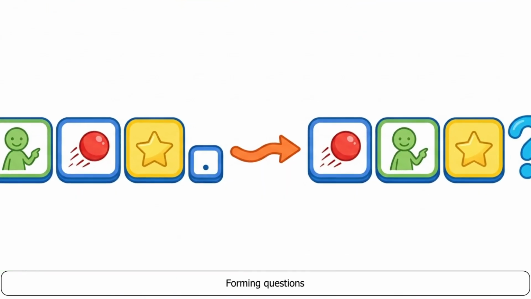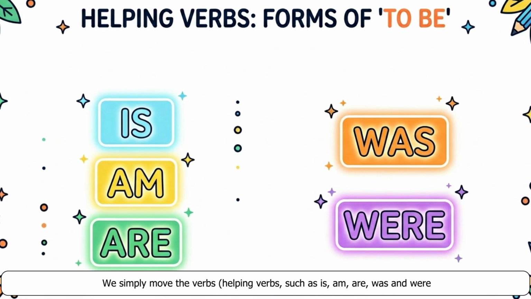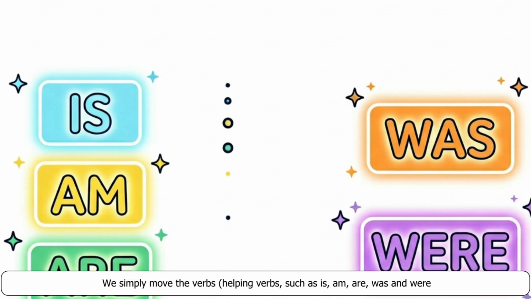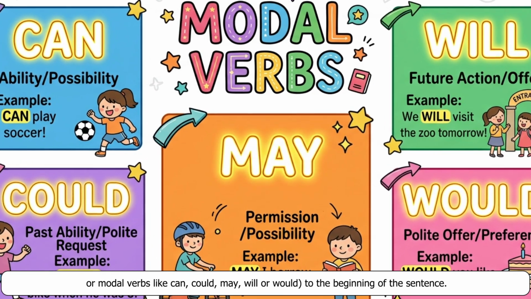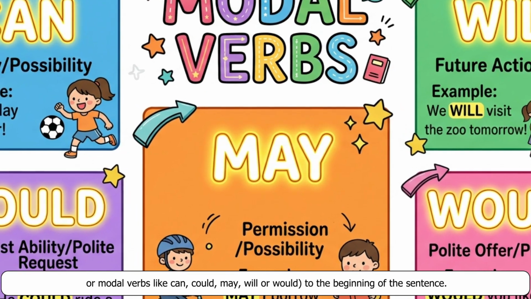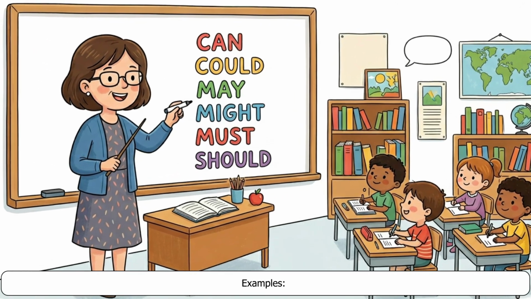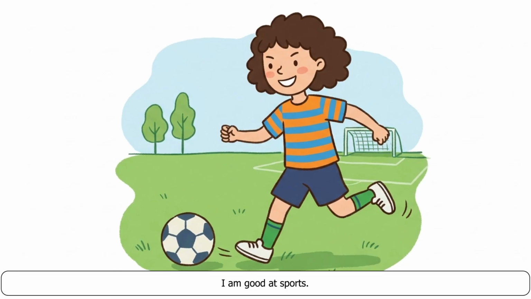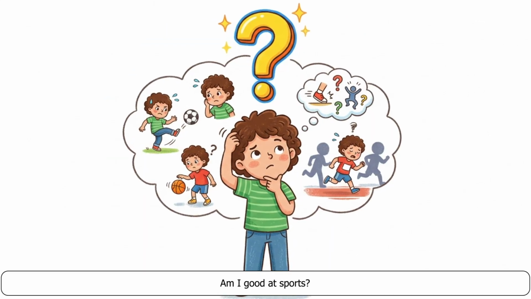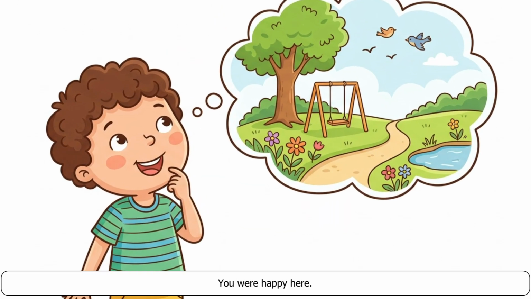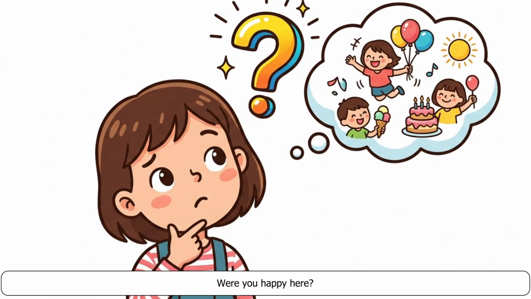Forming questions. We simply move the verbs, helping verbs, such as is, am, are, was and were, or modal verbs like can, could, may, will or would, to the beginning of the sentence. Examples. I am good at sports. Am I good at sports? You were happy here. Were you happy here?